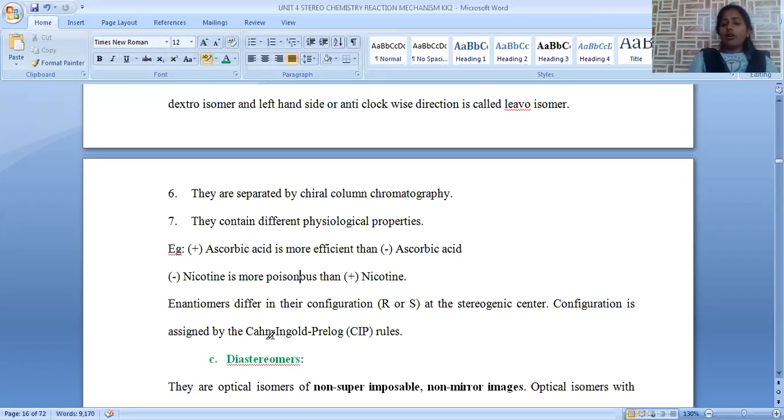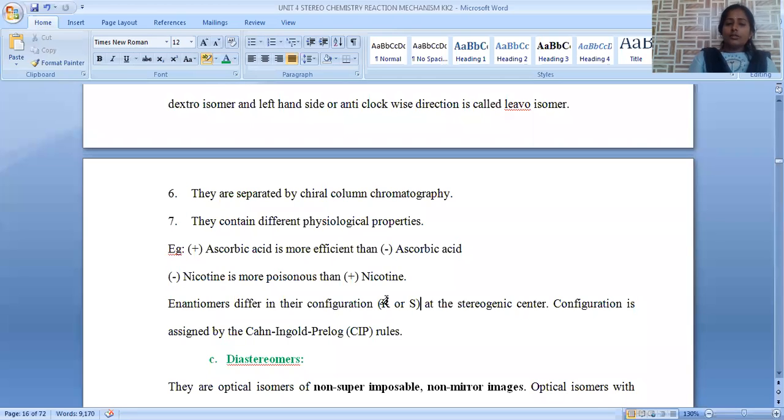According to these rules, we have to give numbering to the 4 groups present around the carbon. After giving numbering, if we move from higher priority to lower priority in the clockwise direction, that is termed R configuration or rectus. If moving from higher to lower priority in the anti-clockwise rotation, that is called S, or sinister.